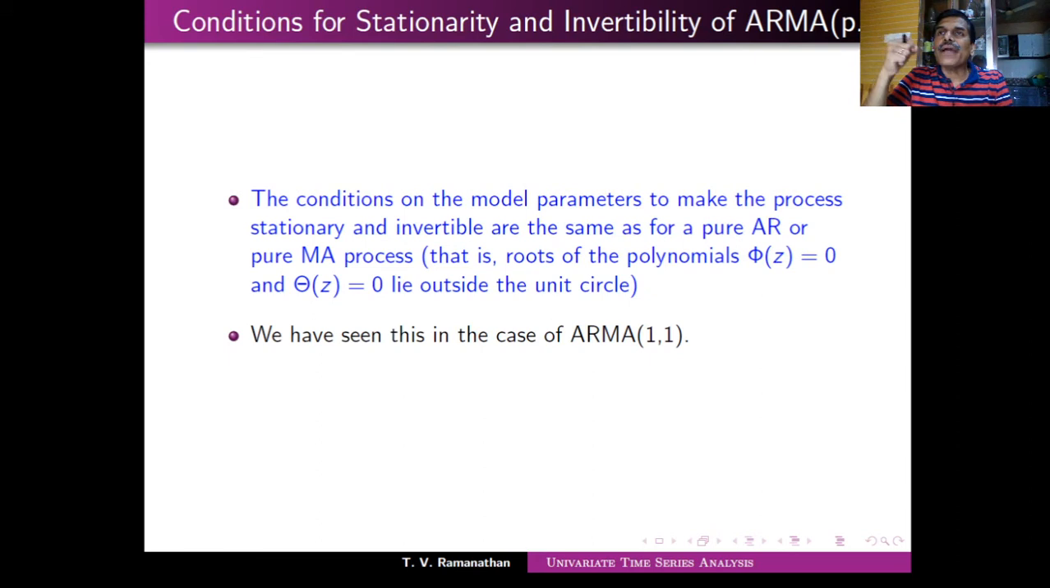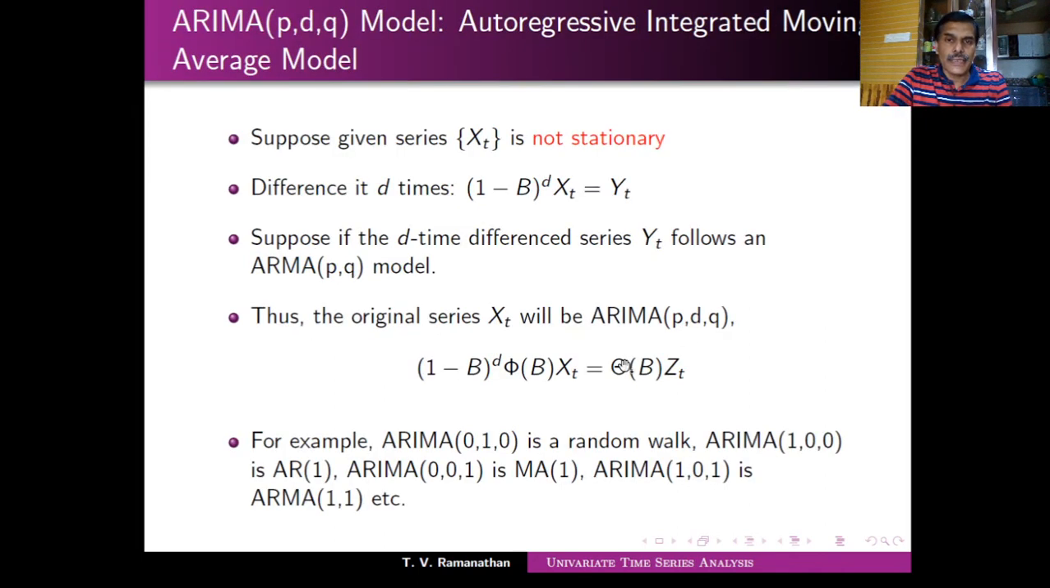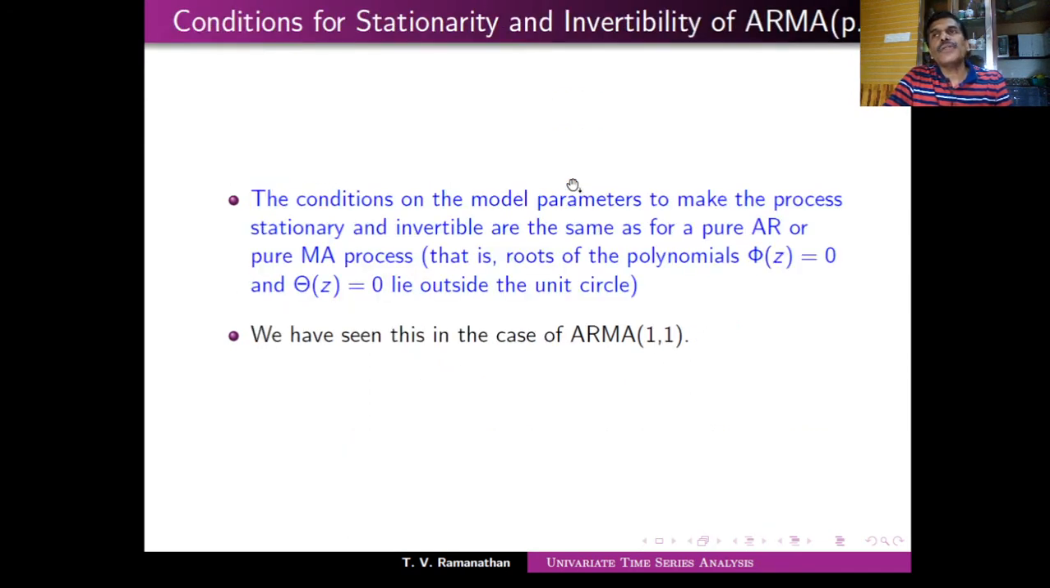The same thing can be continued here, because the stationarity is completely determined by the AR polynomial in the case of ARMA also. Similarly, invertibility is completely determined by the MA polynomial in the case of the ARMA model. So you have a similar kind of structure. And this we have seen in the case of ARMA(1,1), if you remember, in my last lecture. So this is what we had about the ARMA model.